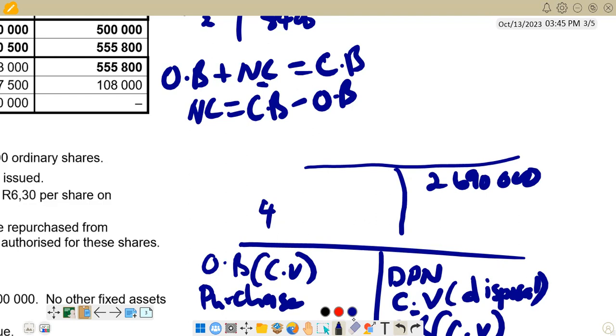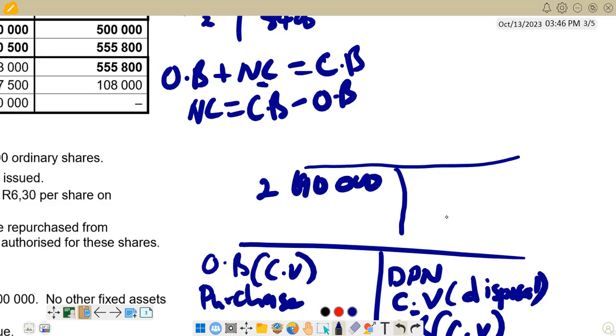Sorry, this is the opposite. The carrying value at the beginning is here, we put it here, 2,690,000. Then the one at the end comes here, which is 4,010,000. And the figure for the purchase will come here. We saw that it's 1,400,000.